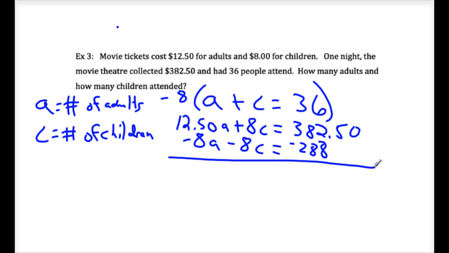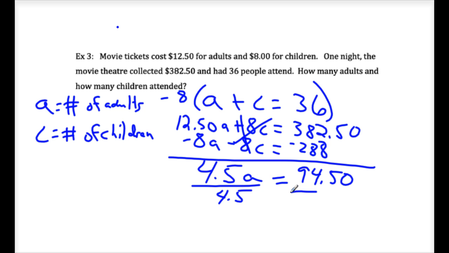If you have -288 on your screen, leave it and just hit plus 382.50 and you will have the correct number that goes on the right side, which I think is 94.50. Eliminate, I think this is 4.50A. You can totally do your equation with decimals. You've got your calculator.